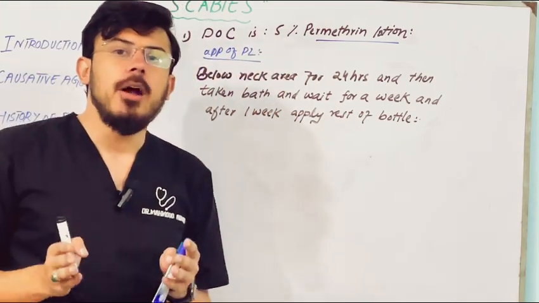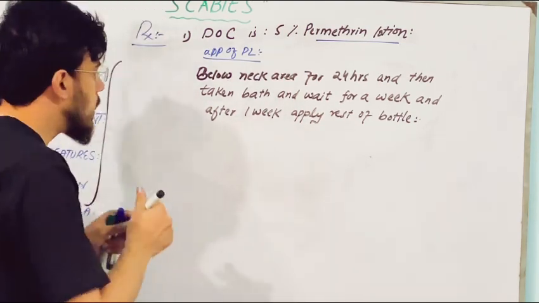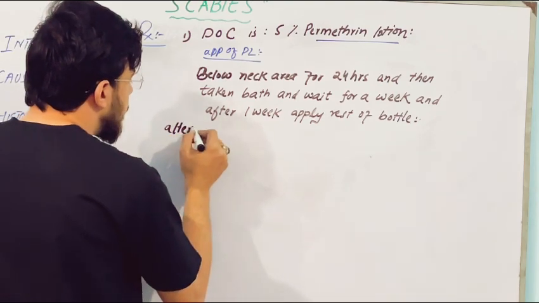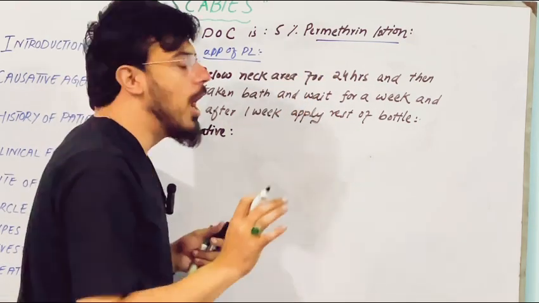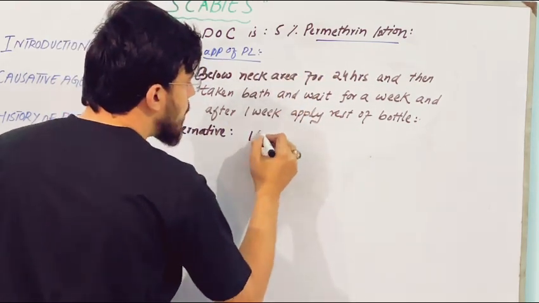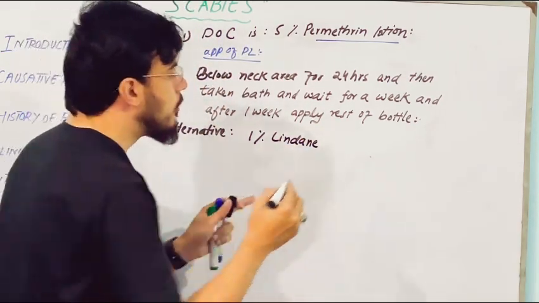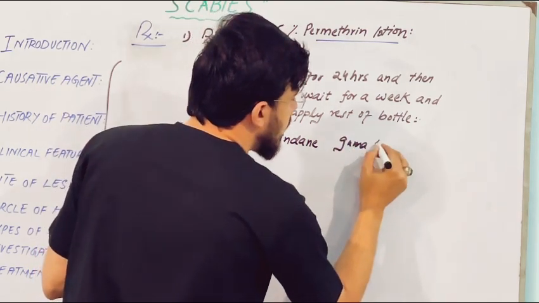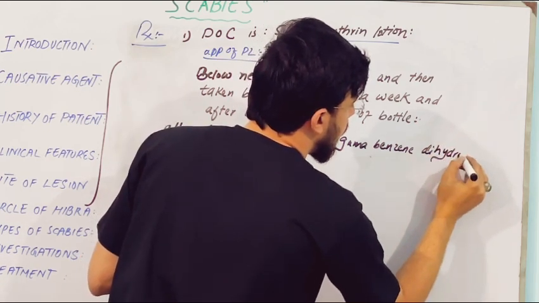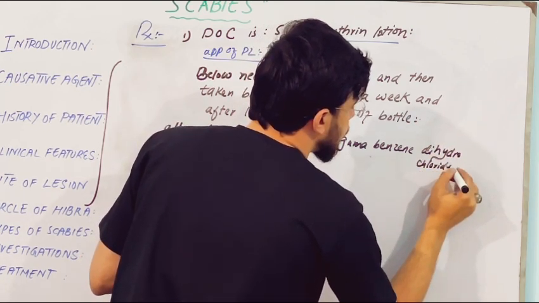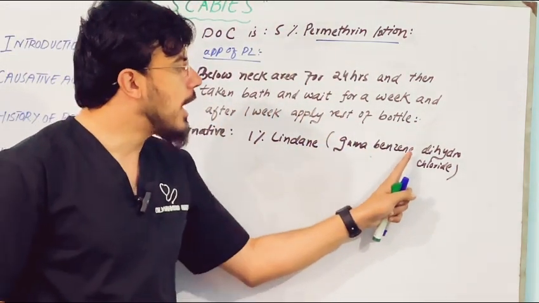By any means, if 5% permethrin is not available, then you can go for alternatives. Most commonly we apply 5% permethrin lotion. If it is not available, then we can use 1% lindane. 1% lindane consists of gamma benzene hexachloride.